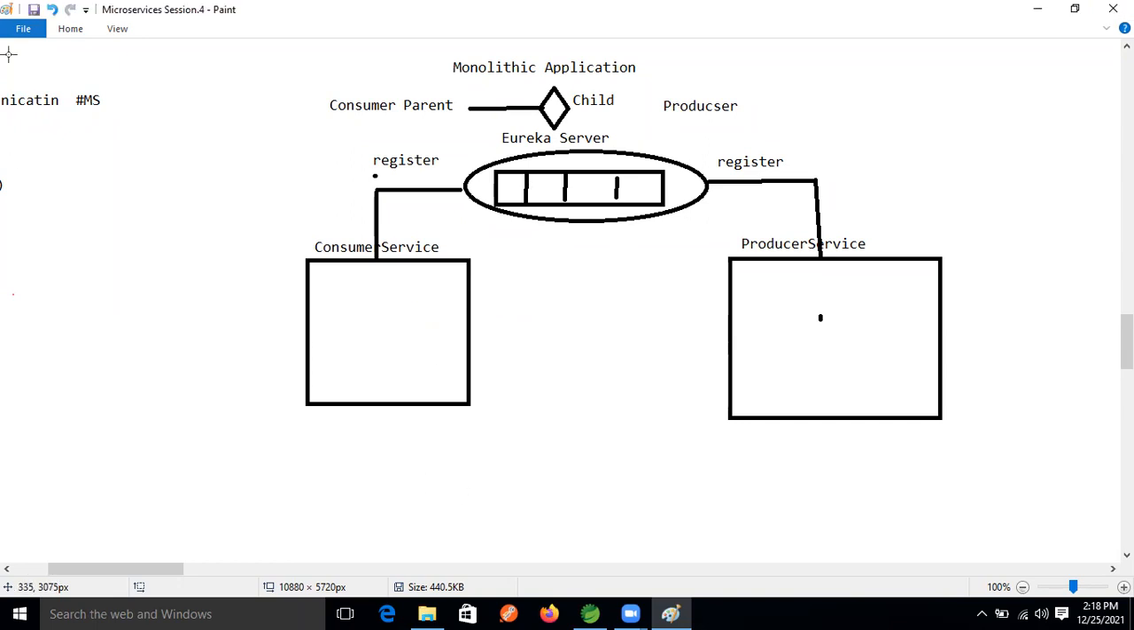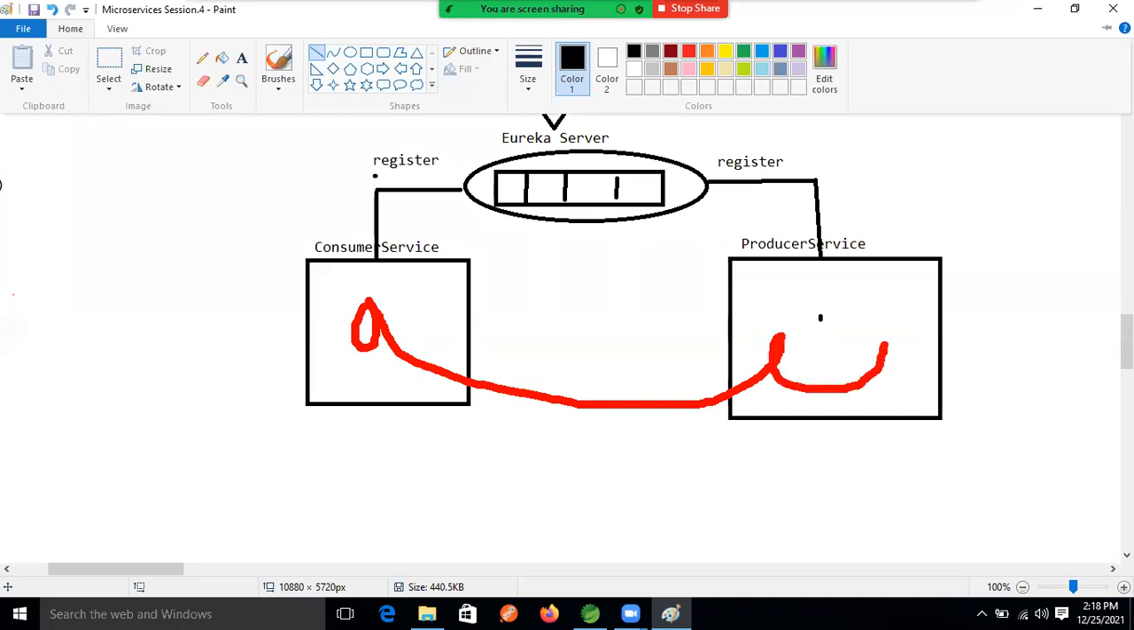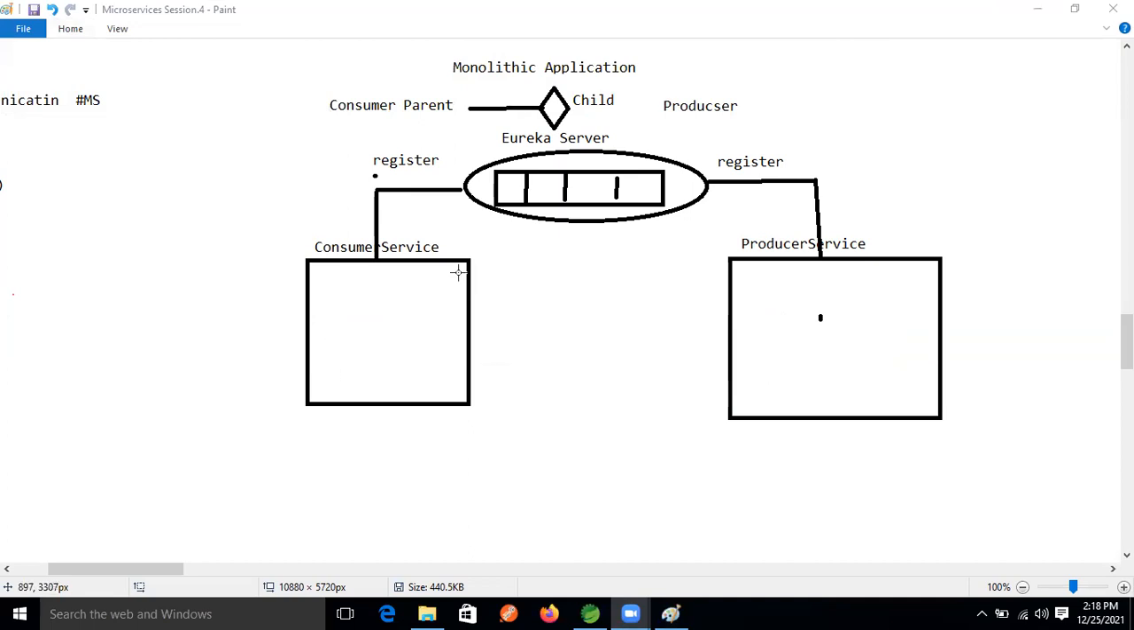Good. So here, this microservice wants to communicate with this microservice, but directly this microservice will not communicate. What we need first is information about this microservice. Where is this microservice's detail stored now, guys? In the Eureka server.